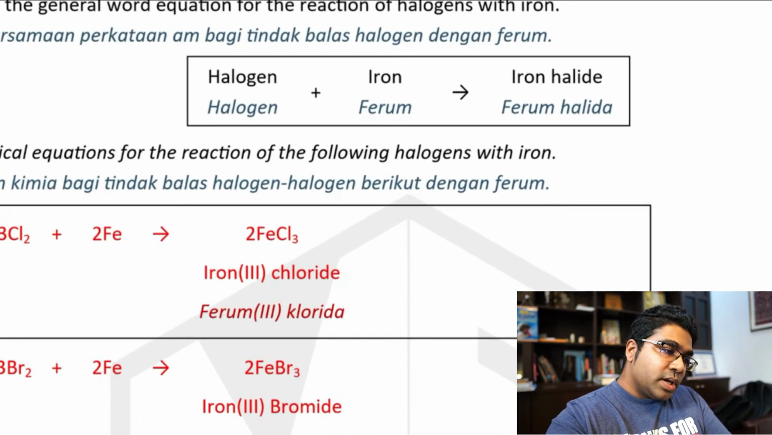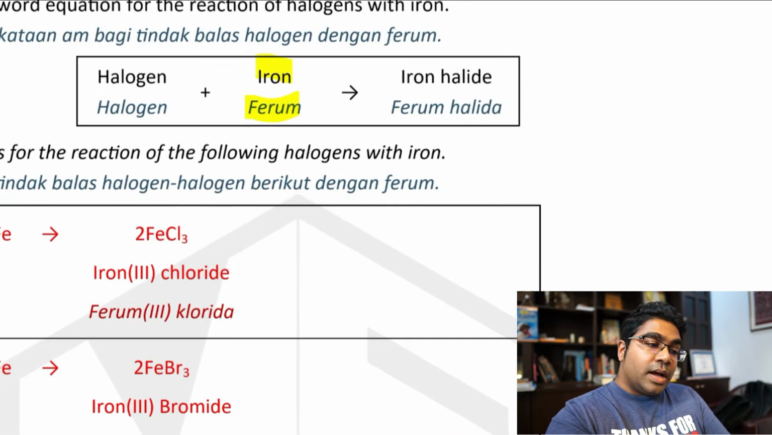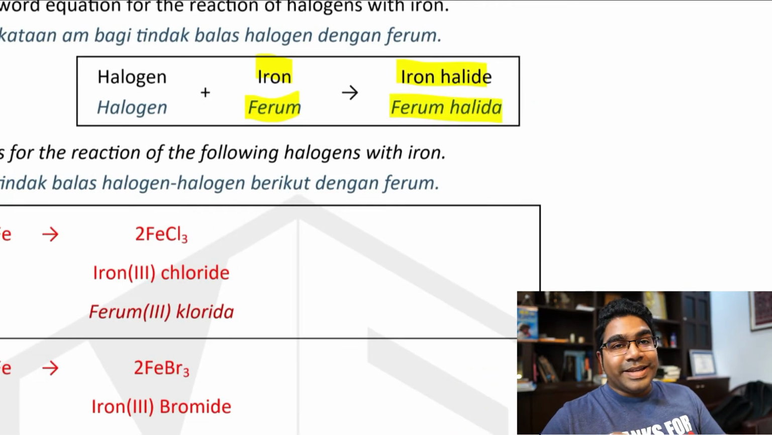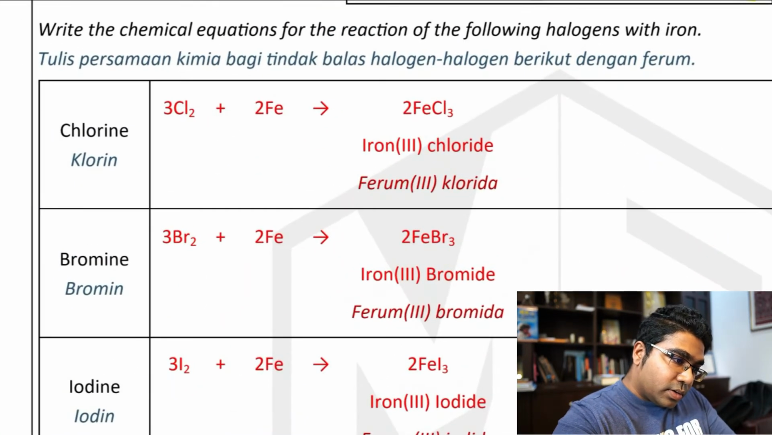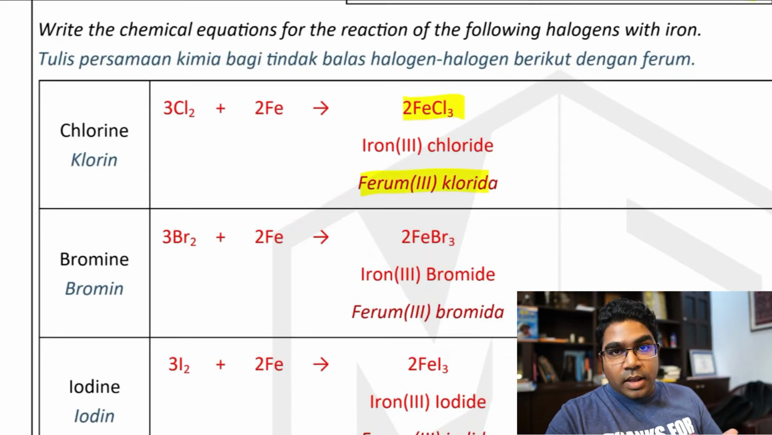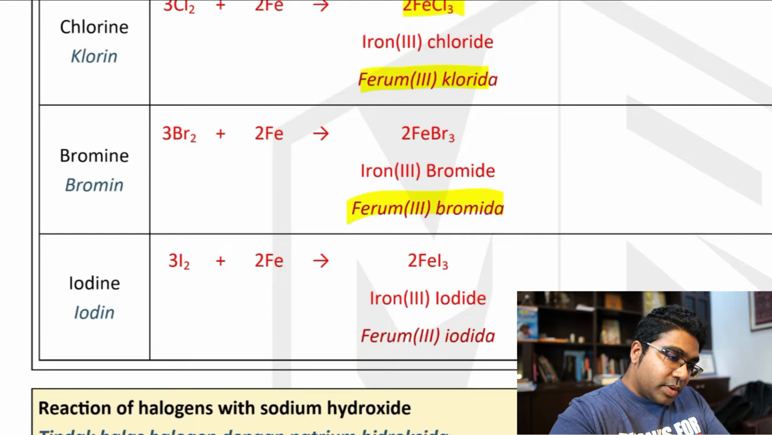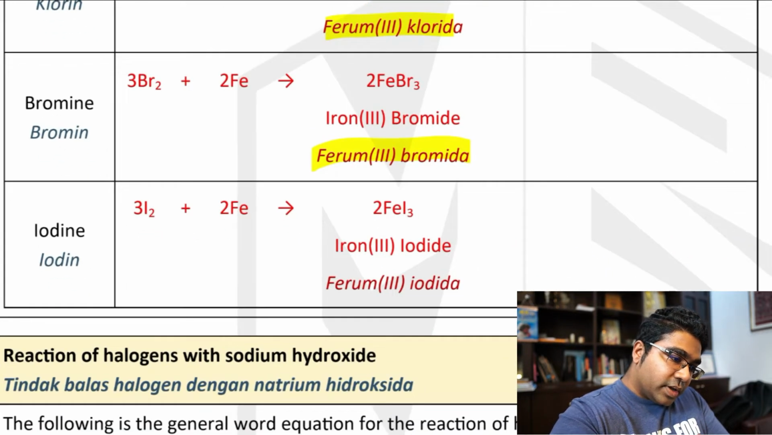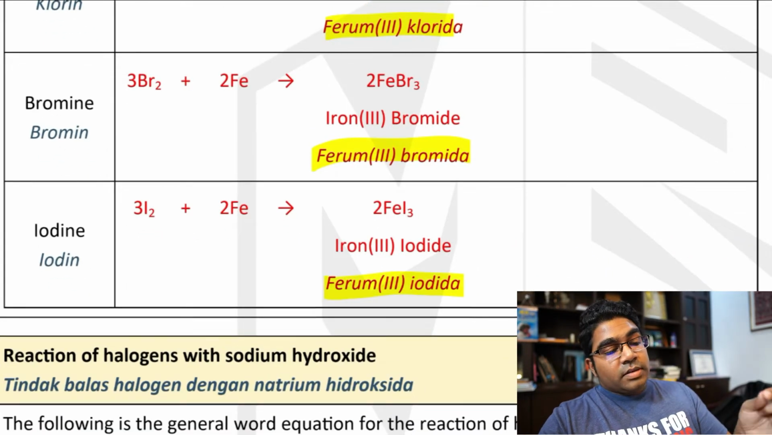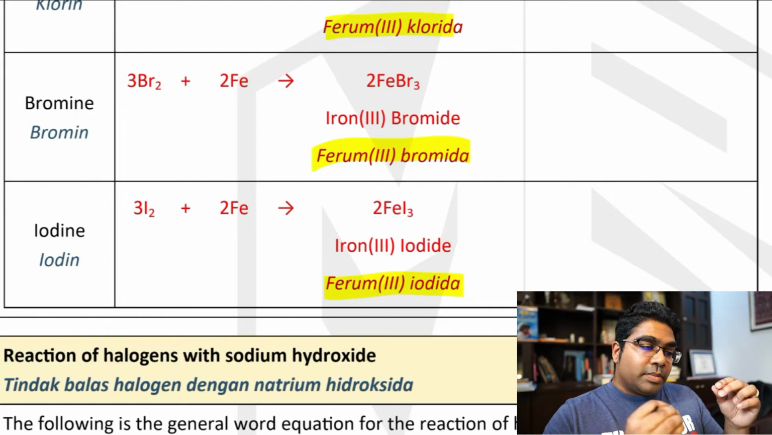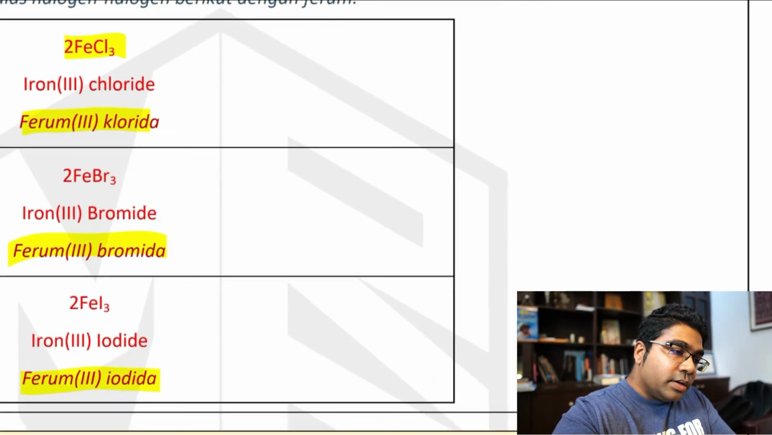So the example here, general equation persamaan halogen dengan ferrum, with iron, we get iron halide, ferrum halida. Chlorine and iron, we get iron 3 chloride, ferrum 3 chlorida. With bromine, ferrum 3 bromida, iron 3 bromide, and ferrum 3 iodide with iodine, ferrum 3 iodida. Dalam eksperimen ini, untuk bertindak balas dengan ferrum, sebenarnya kita gunakan wool ferrum, iron wool. We use an iron wool in this reaction.